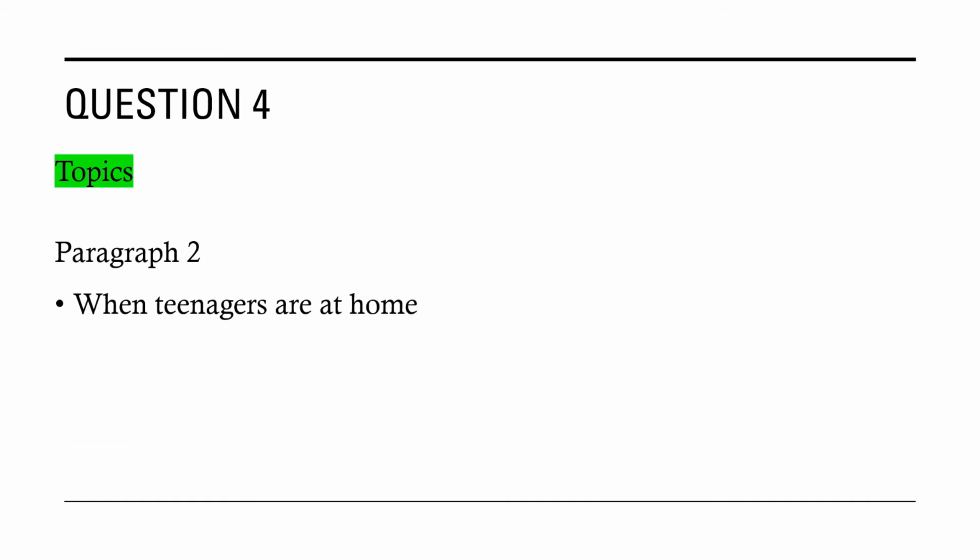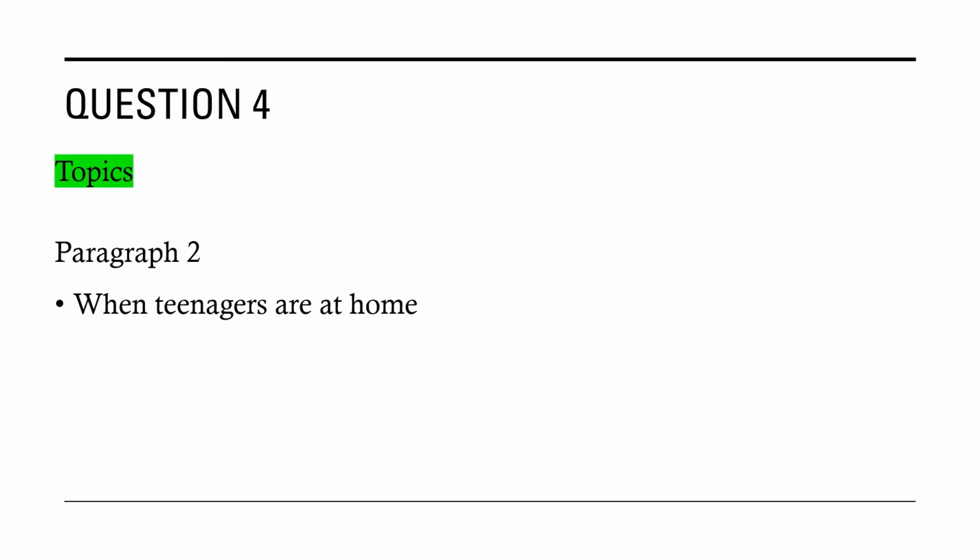So based on the email entry, the words that tell us the topic of paragraphs 2 and 3 are, let's look at paragraph 2 first. This is the topic for paragraph 2.